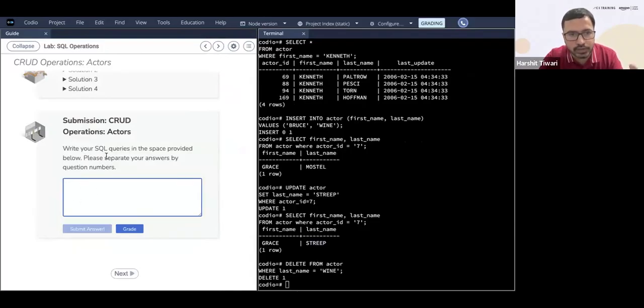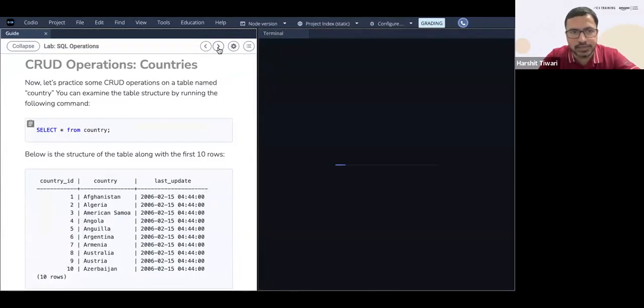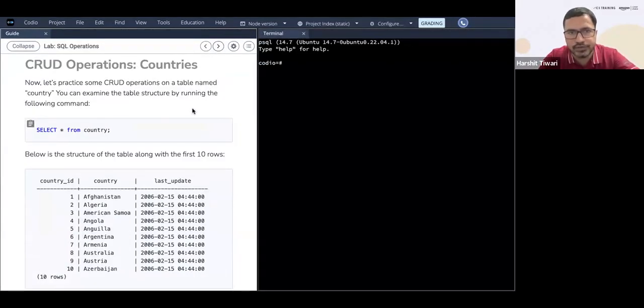Write these down over here in the submission box before you submit. Practice on your own later on, when you're going through this again, and write these 4 queries here and submit this answer. All right, let's move to the next lab exercise. We have another set of questions.